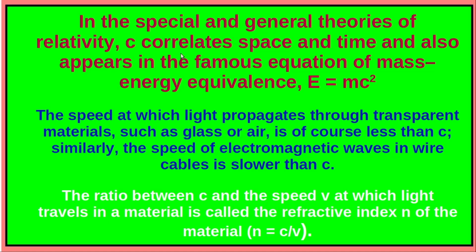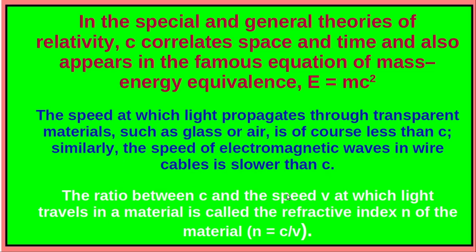In the special and general theories of relativity, c correlates space and time and also appears in the famous equation of mass-energy equivalence, namely E = mc². The speed at which light propagates through transparent materials such as glass or air is of course less than c. Similarly, the speed of electromagnetic waves in wire cables is lower than c.